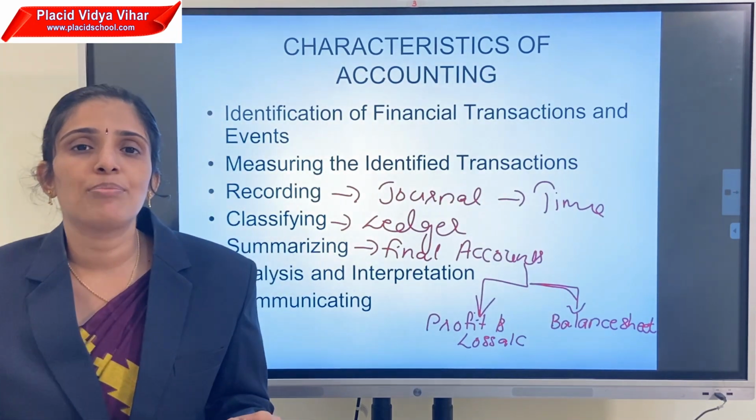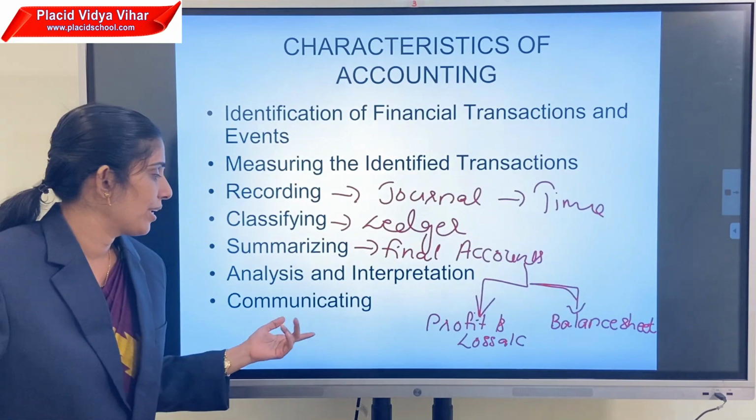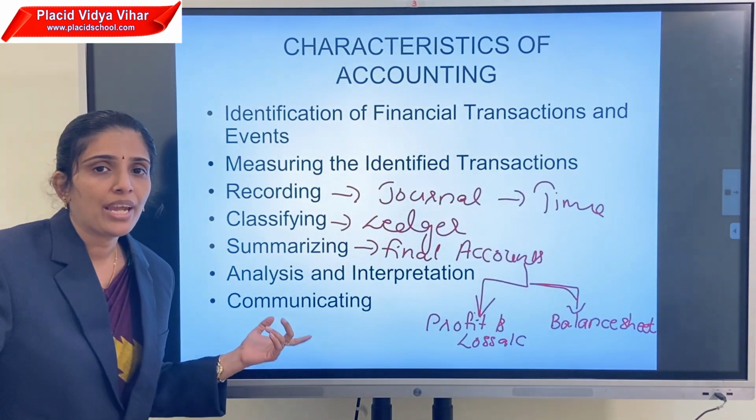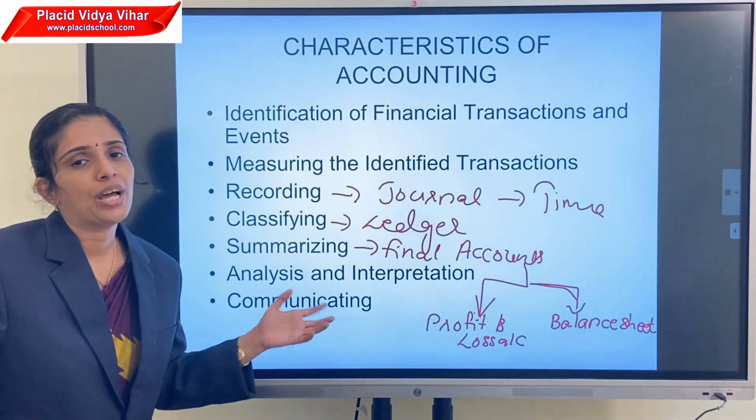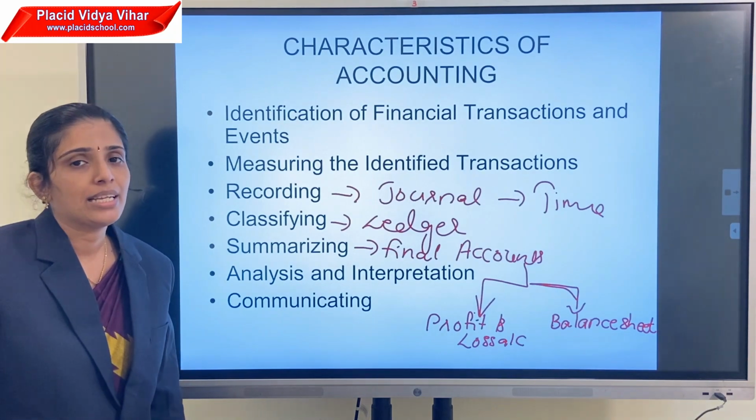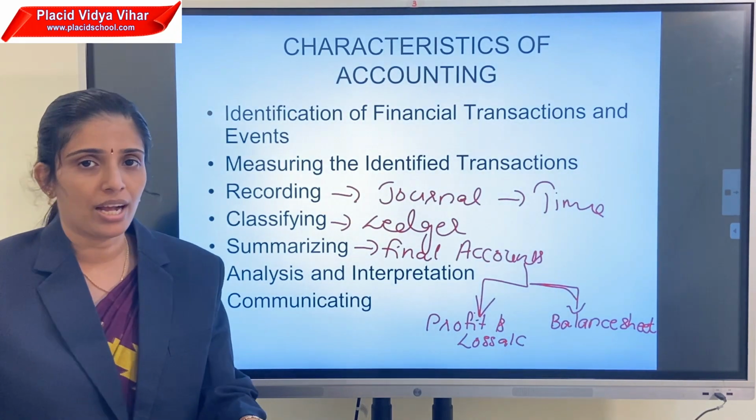So the last process or the last characteristic of accounting is communicating the exact results to the users. That is the main characteristics of accounting.